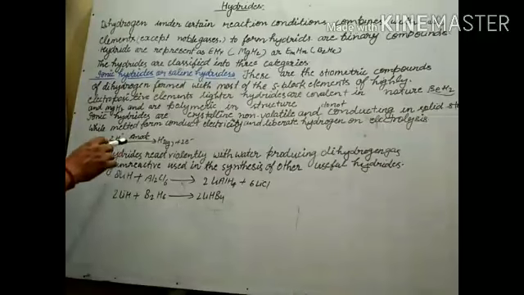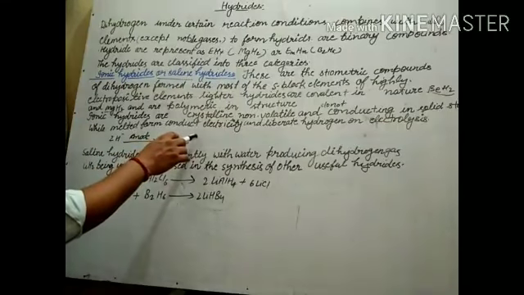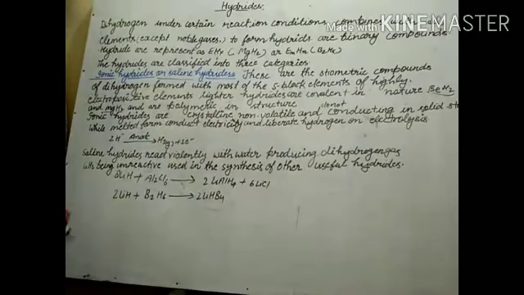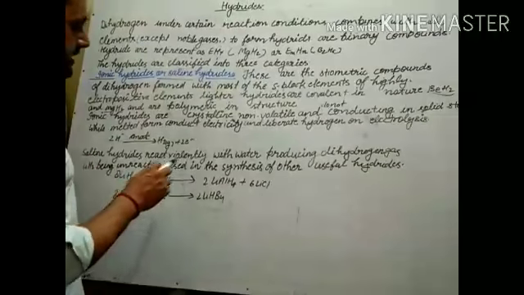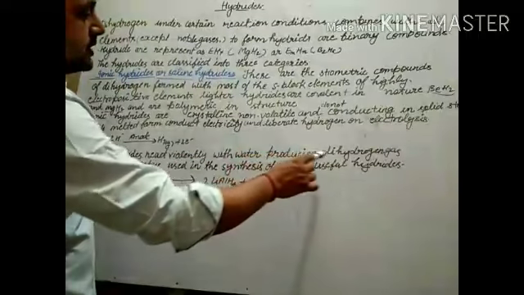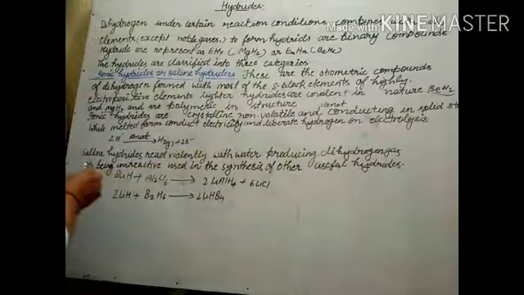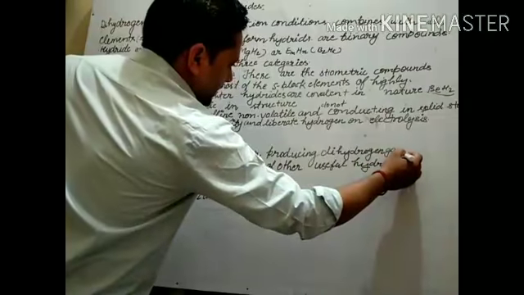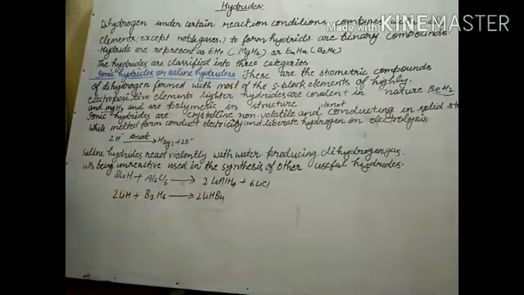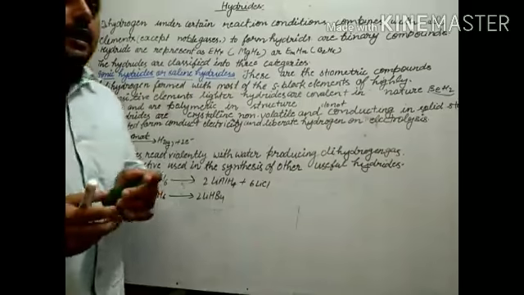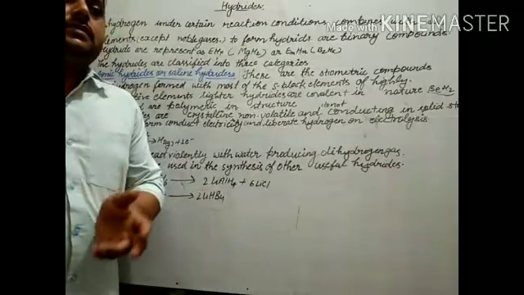At the anode, the hydride ion loses electrons. Saline hydrides react violently with water producing dihydrogen gas. Means as soon as they come in contact with water, they will react.